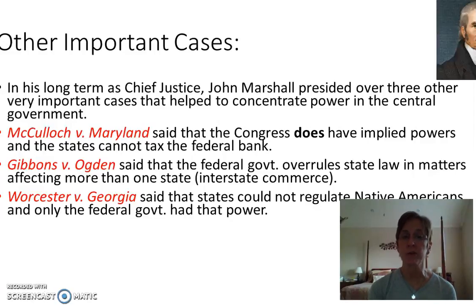So these three cases are very important for later on. But right now, you just need to know Marbury versus Madison, and you will definitely have to know it for the STAAR test, and probably for high school, and probably for college.